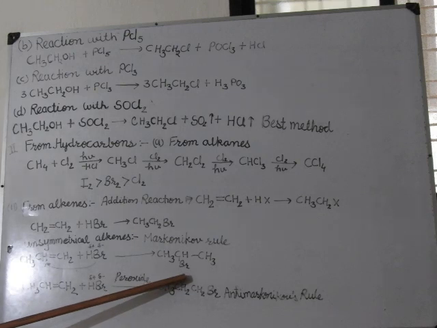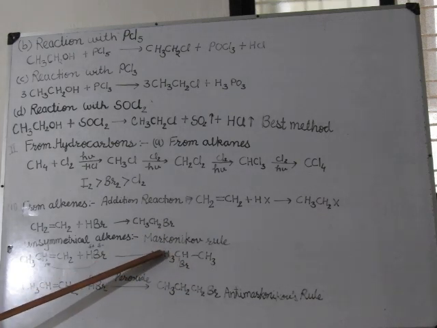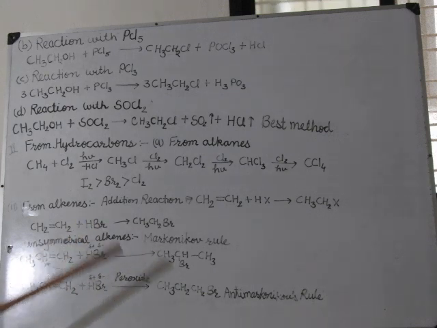These are nucleophilic addition reactions and Markovnikov's rule is applied in these reactions. The negative part of the bromide attacks the carbon with the lesser number of hydrogen atoms.